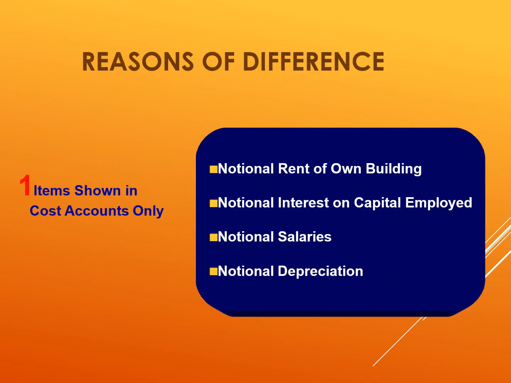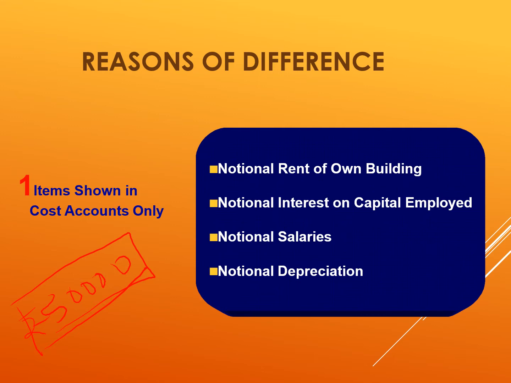So what are the reasons for the difference? First reason is items shown in cost accounts only. First example, notional rent of own building. Suppose Mr. X has his business or his factory and he is using his own building for this factory production. So notional rent: if you were taking a factory on rent from someone else and you had to pay rupees 50,000 to that person, then you can assume that this 50,000 is the rent of your own building and you will consider it as cost, right?